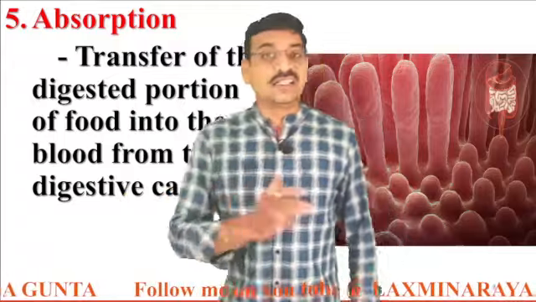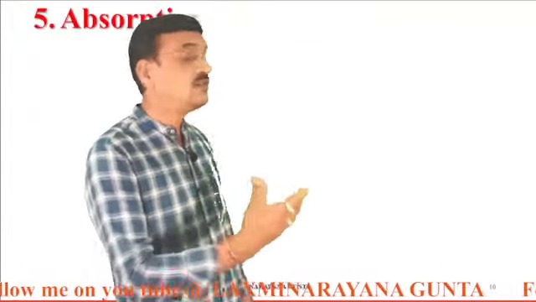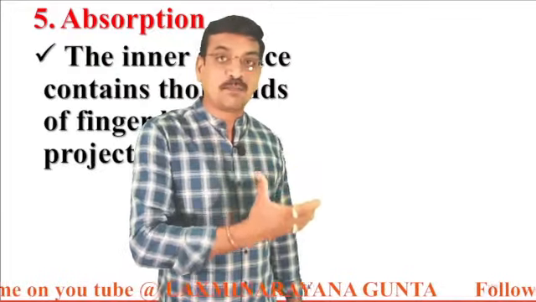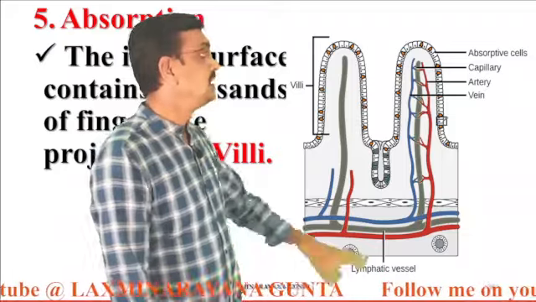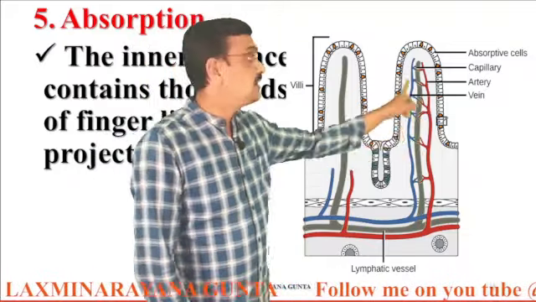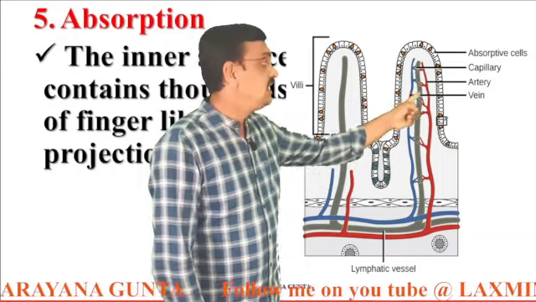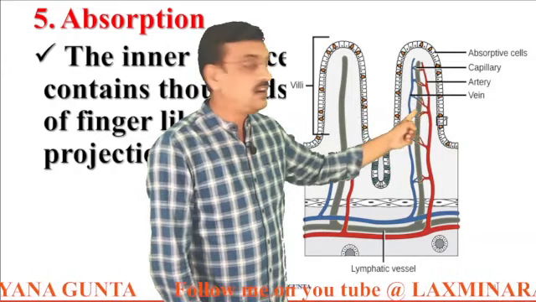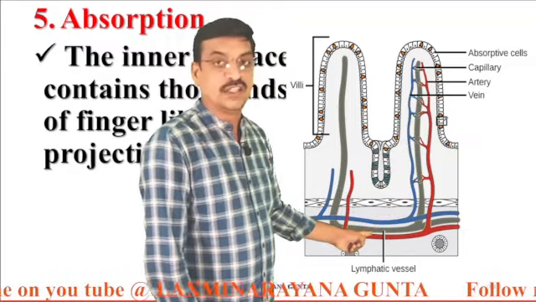How is the digested food absorbed through these villi? These villi are supplied with a number of blood capillaries. Here in this picture, you can clearly observe these finger-like structures called villi, and they are supplied with a number of blood vessels, arteries and veins. Also, they are supplied with lymph vessels.